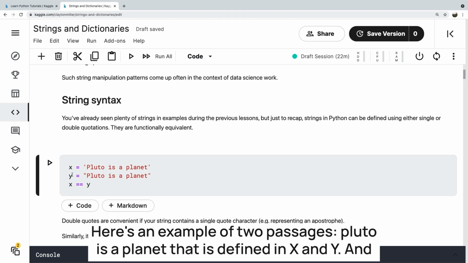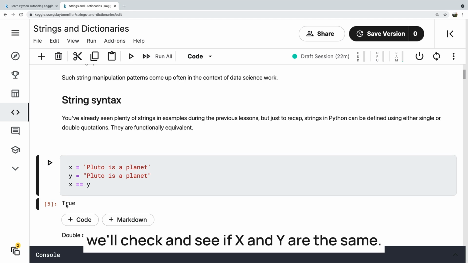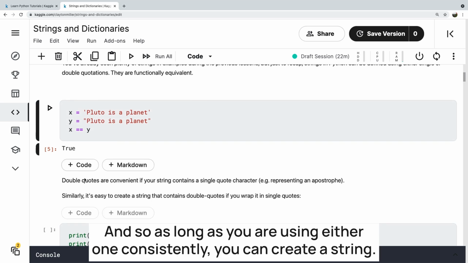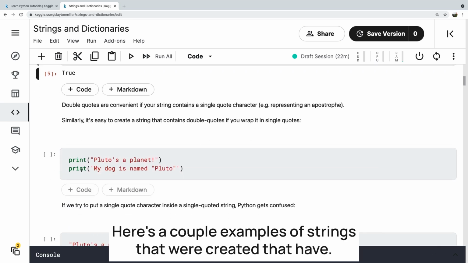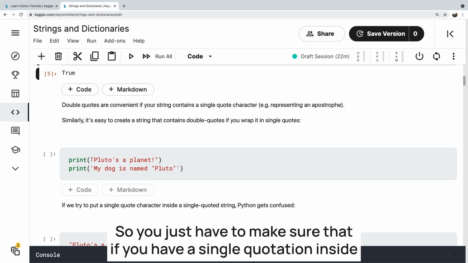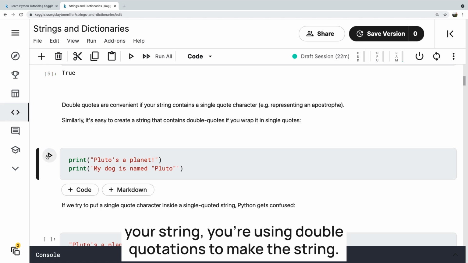Pluto is a planet that is defined in X and Y, and we'll check and see if X and Y are the same. They are, they're both true. And so as long as you are using either one consistently, you can create a string. Here's a couple examples of strings that were created that have single or double quotations inside the string themselves. So you just have to make sure that if you have a single quotation inside your string, you're using double quotations to make the string.